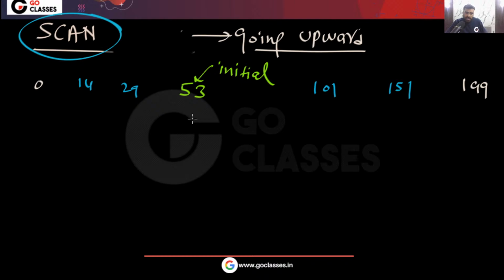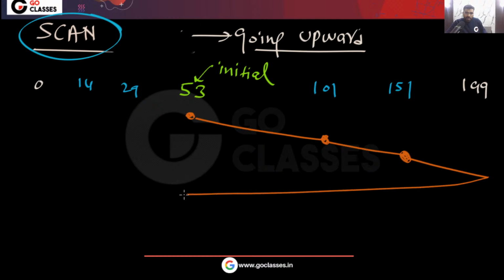Remember, what will the scan do? Scan will basically go like this. Yes or no? Scan will go and it will go till here. Okay, it will serve this, then it will serve this, then it will serve this, then it will go, and then finally it will come back, then it will serve this, then it will serve this. Yes or no? Like this. Okay, so this is the point. Agree?